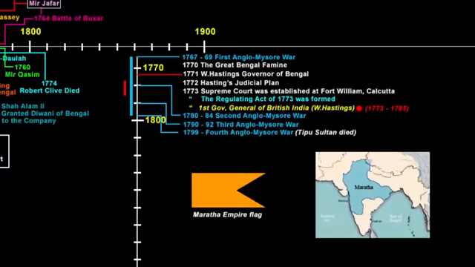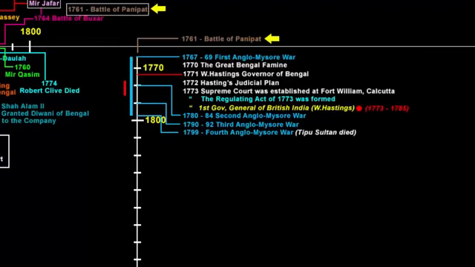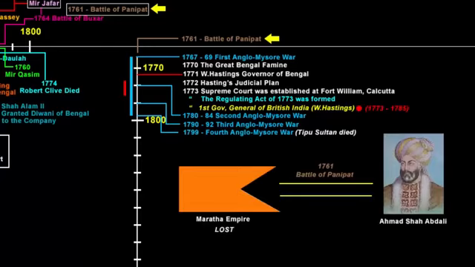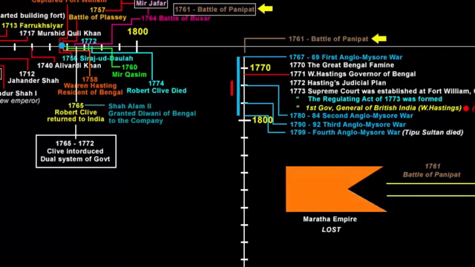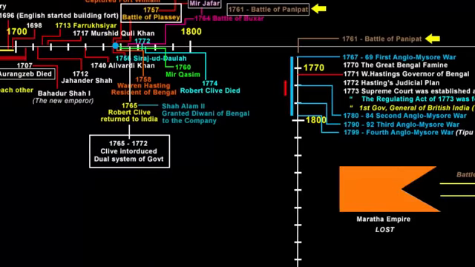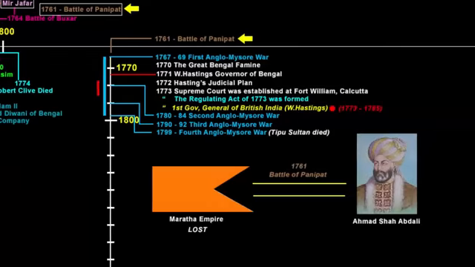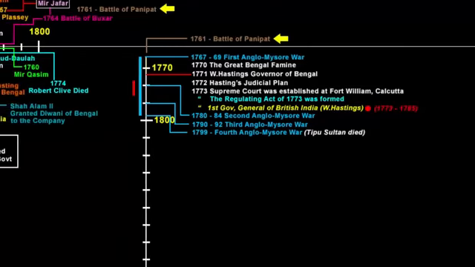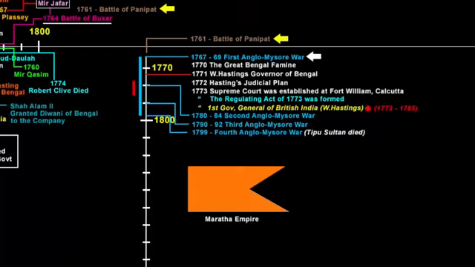After the end of the Third Battle of Panipat in 1761, the East India Company had an eye on the Maratha Empire, because in the Third Battle of Panipat, the Marathas were defeated by the King of Afghanistan, Ahmad Shah Abdali. We have already seen that the 1757 Battle of Plassey was the first major war that the company had won on Indian soil. So the company got so much confidence that it thereafter went on several wars with the Indian rulers, like Battle of Buxar, First Anglo-Mysore War, etc. So it is natural that they also had an eye on the Maratha Empire after their defeat in 1761 Battle of Panipat.